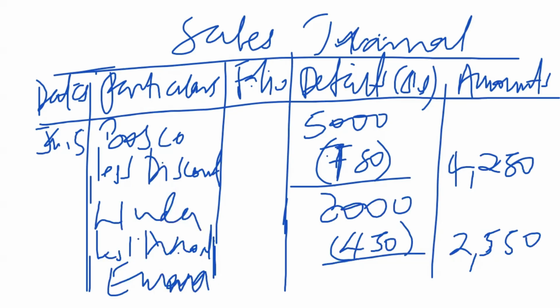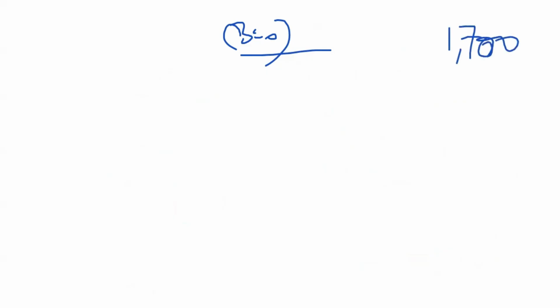Emma, the amount was 2,000. This one also enjoyed the discount, so we less off the discount. The discount was 300, 15%, and that gave us an amount of 1,700.